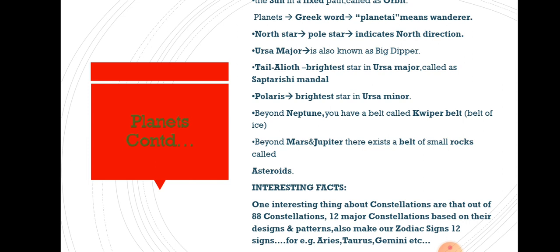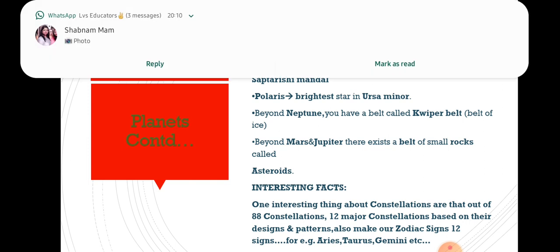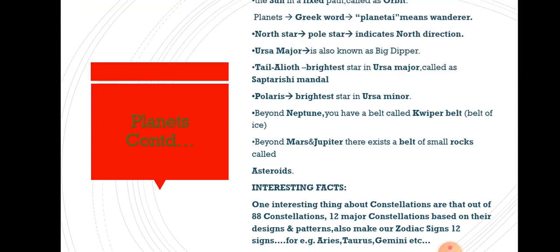And what are constellations? Constellations are groups of bright stars. If you write group of stars, it will be wrong. The keyword in that is bright. Bright must be there in your answer, that it is a group of bright stars or a pattern of bright stars.